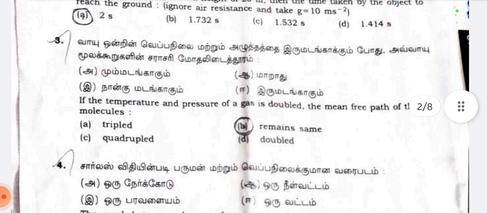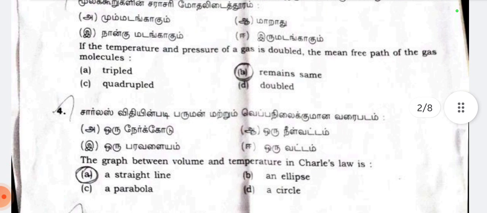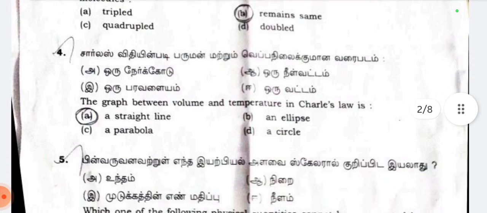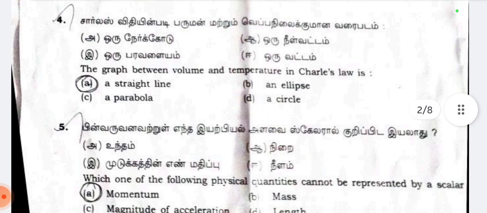Third question, if the temperature and pressure of a gas is doubled, the mean free path of the gas molecule, option B, remains same. Fourth question, the graph between volume and temperature in Charles' law is answer option A, a straight line.